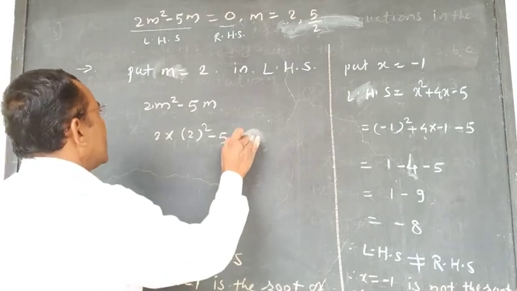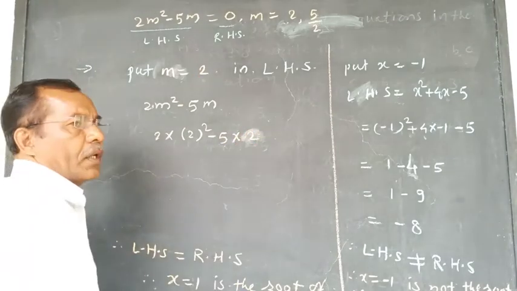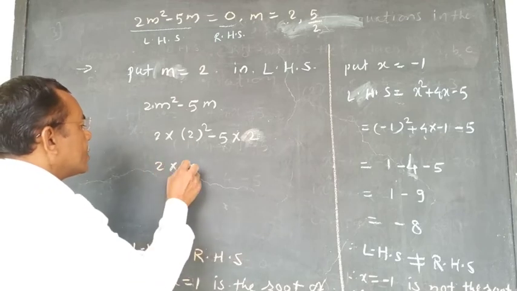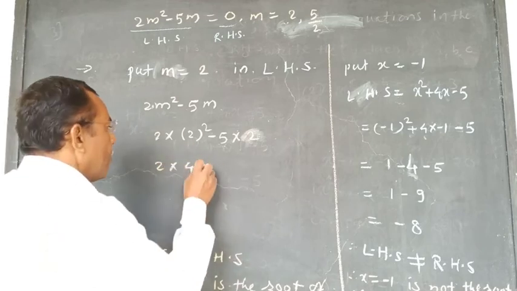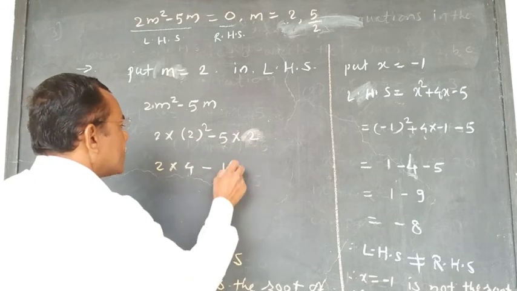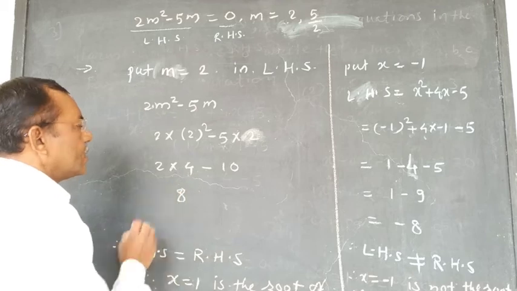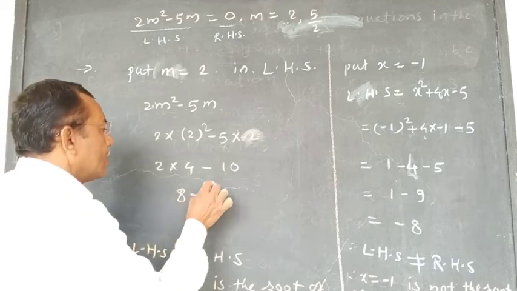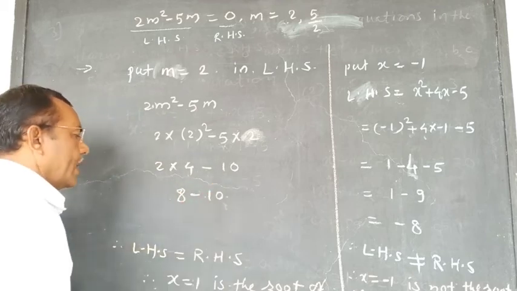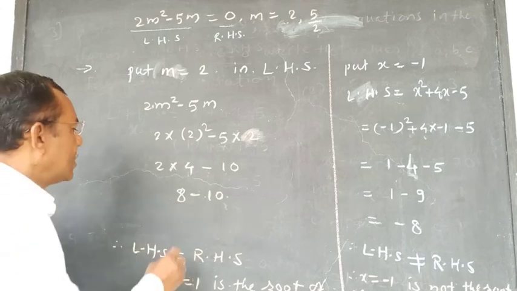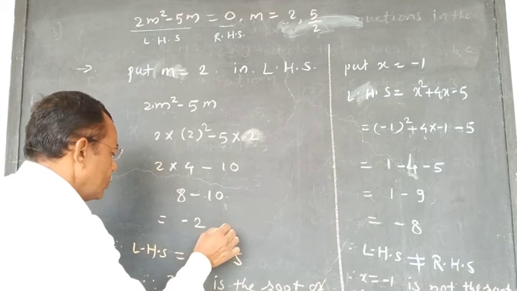What is the value of m here? 2. In this way, now we will write here 2 into 2 square is 4. Here minus 5 into 2, that is 10. 2 into 4, that is 8. And here 8, this minus 10. And 8 minus 10 is equal to minus 2.